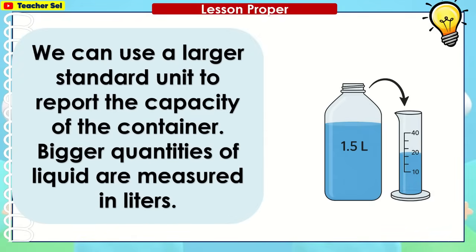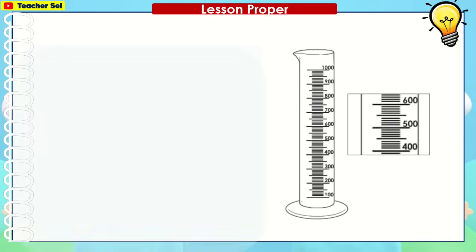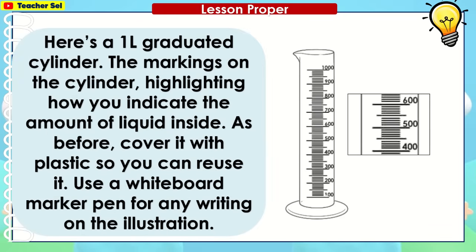We can use a larger standard unit to report the capacity of the container. Bigger quantities of liquid are measured in liters. Here's a 1 liter graduated cylinder. The markings on the cylinder highlight how you indicate the amount of liquid inside. As before, cover it with plastic so you can reuse it. Use a whiteboard marker or pen for any writing on the illustration.